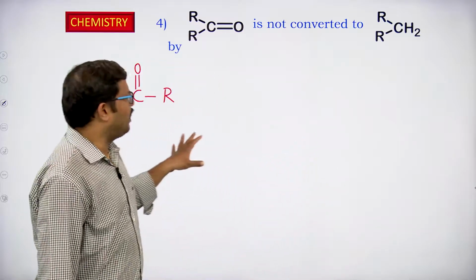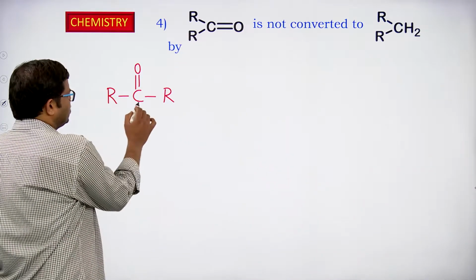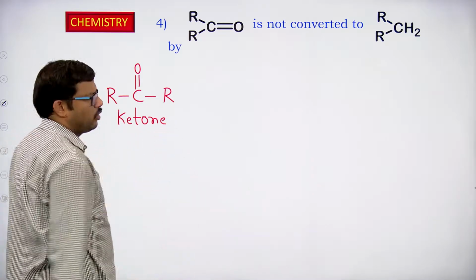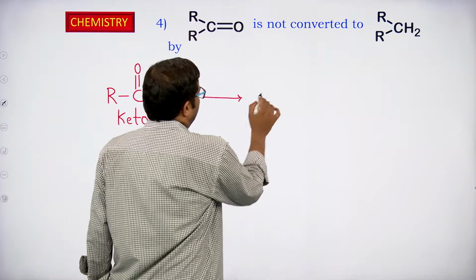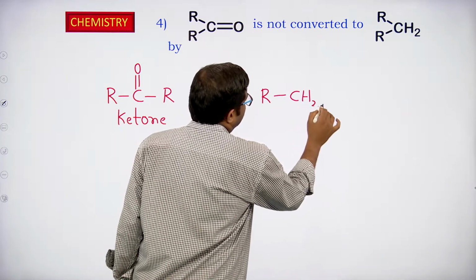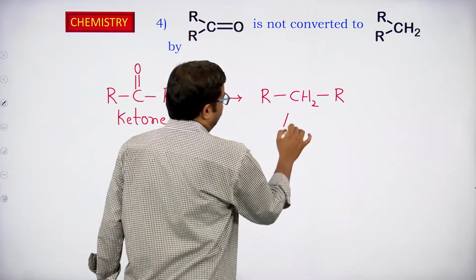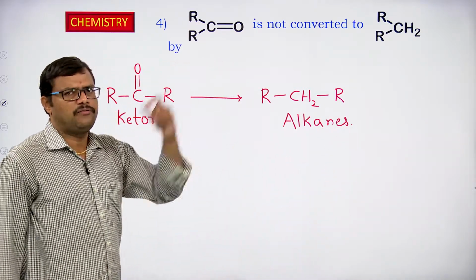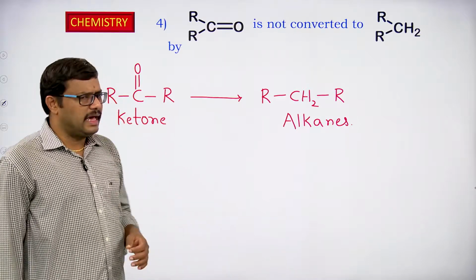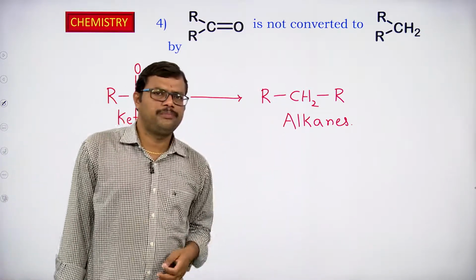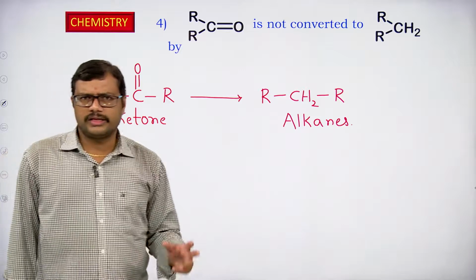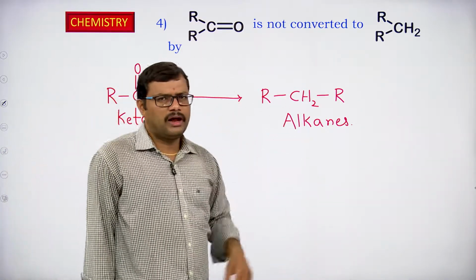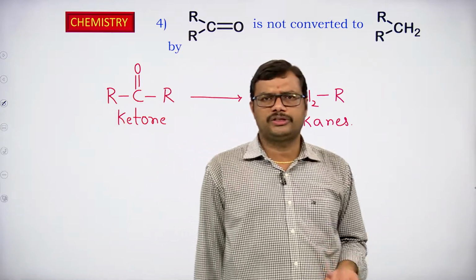So here what is happening, RCOR is the keto group. This is a ketone. We generally represent the ketone as RCOR. Here this one is converting into RCH2R, that is, alkane is obtained. So this is one more reaction from which we can expect alkane formation. It is a reduction reaction. We are removing the oxygen and adding the hydrogen. Addition of hydrogen or removal of oxygen is taken as a reduction reaction. So here reduction is going on, ketone is converting into alkane. This is one more method of preparation of alkanes.